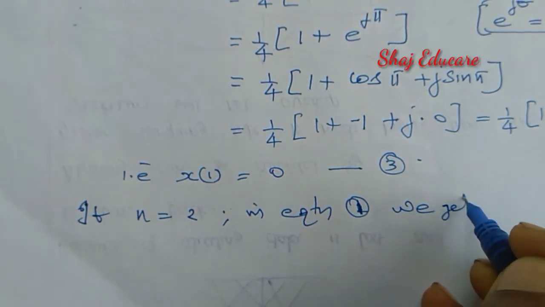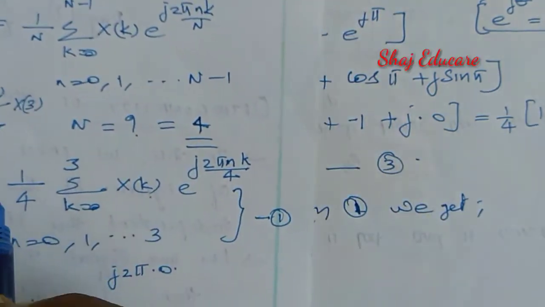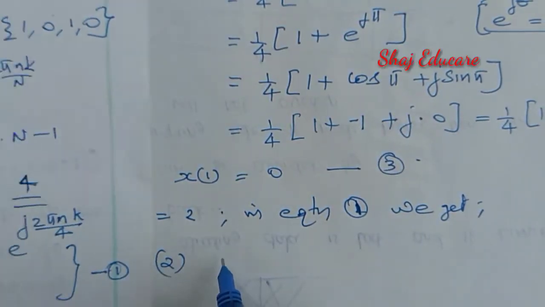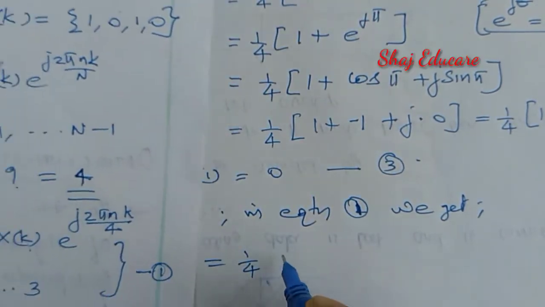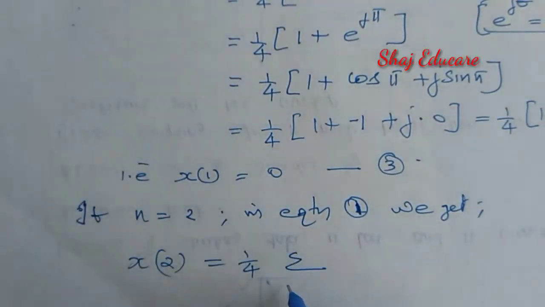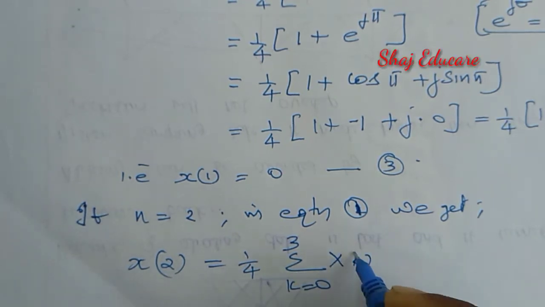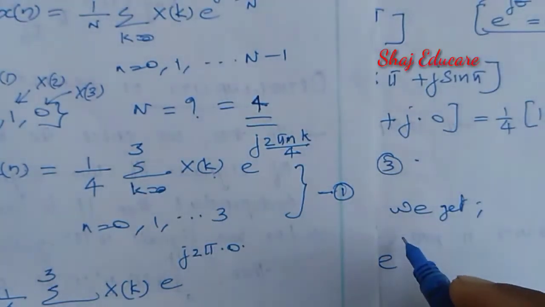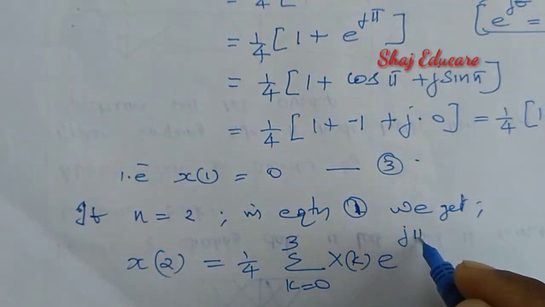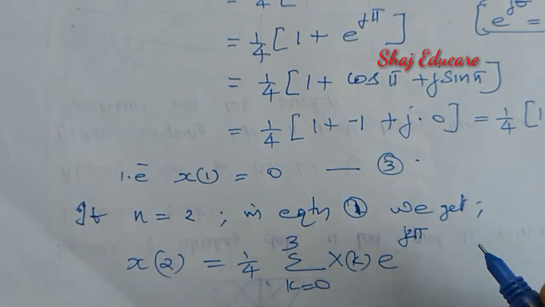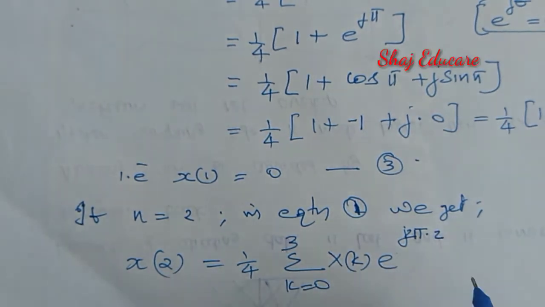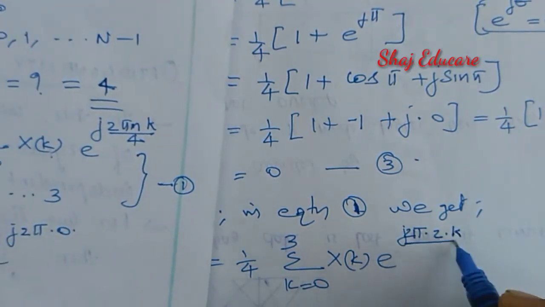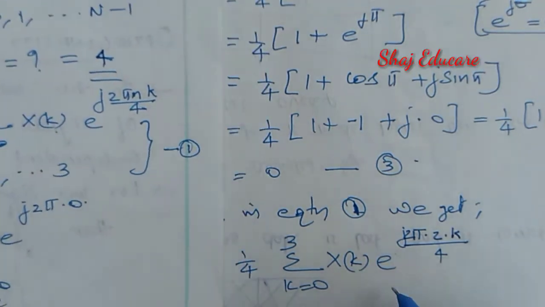If we substitute for n equal to 2, I'm getting x of 2 equal to 1 by 4 sigma k equal to 0 to 3 x of k, then e raised to j 2 pi into n equal to 2, that is 2 pi into 2 into k divided by 4. Okay, where k varies from 0 to 3.